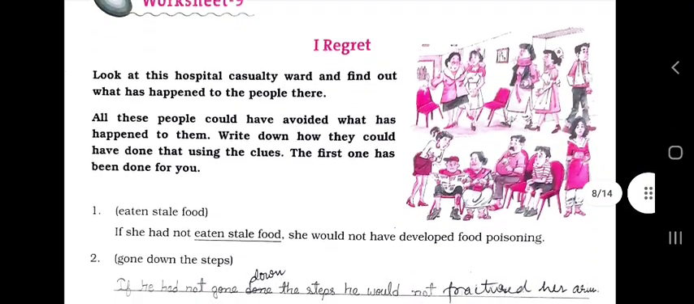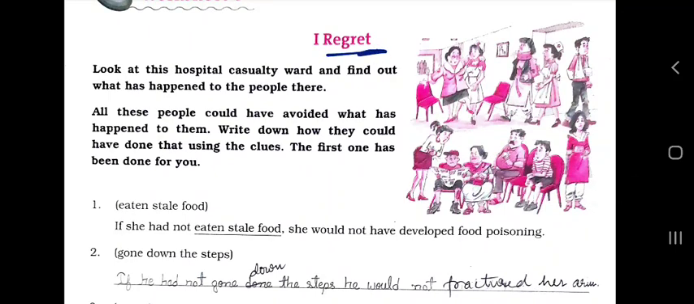Now worksheet 9. I regret. Regret means repentance.